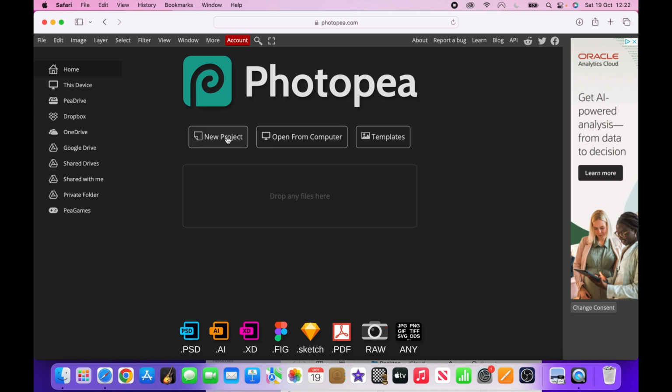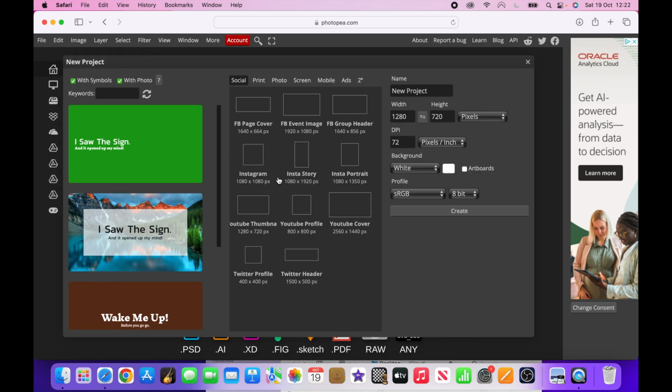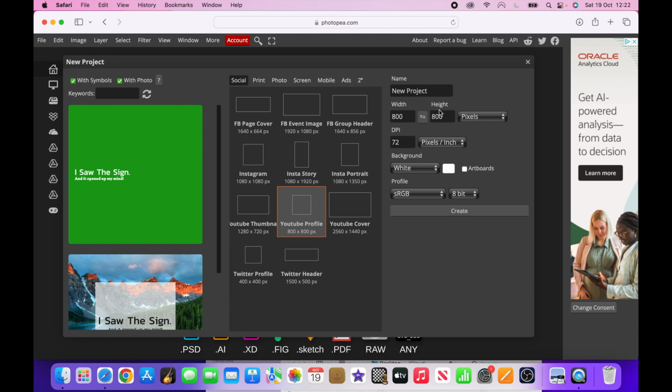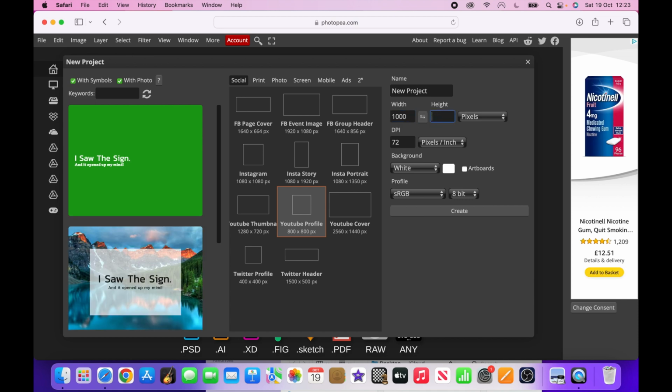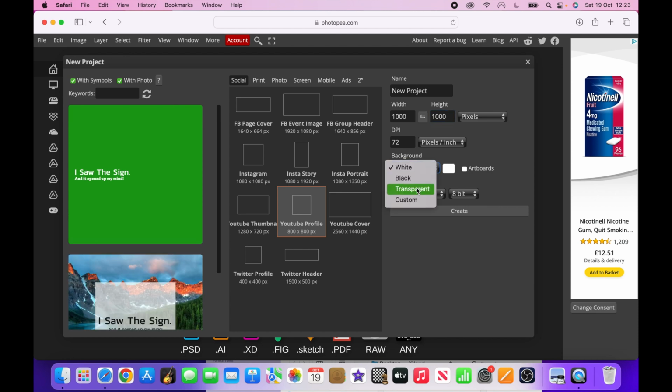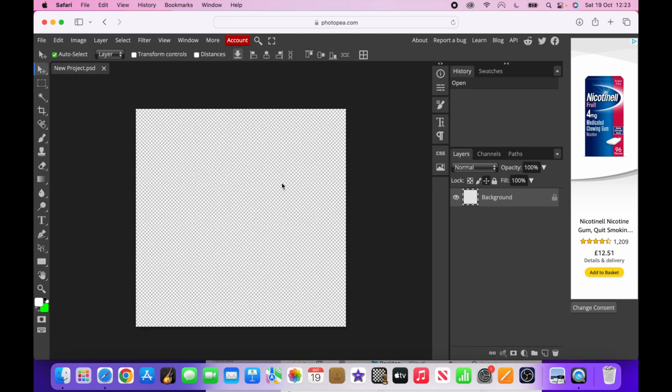on new project. And then you're going to go down to where it says YouTube profile, and then do the width by 1000 and the height by 1000. And do the background on transparent, and then just hit create. So now I'm on this page.